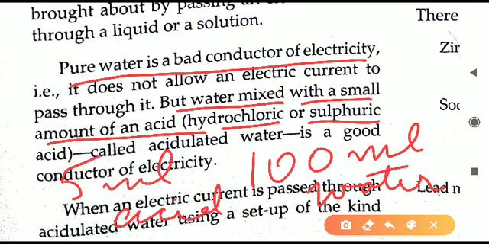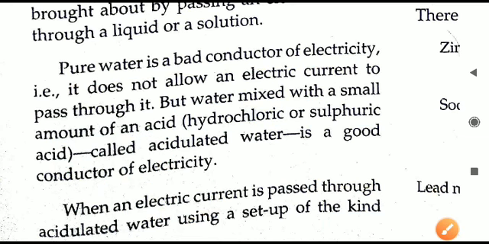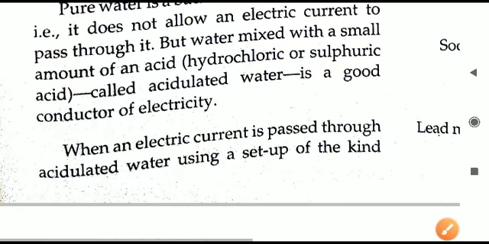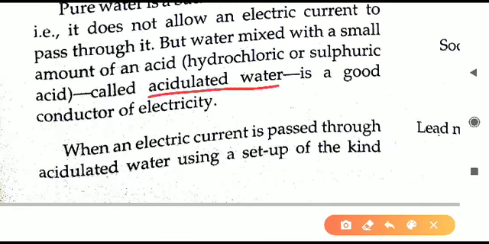So we will put a small quantity of acid in some water, and that water mixed with acid will be called acidulated water because it contains acid, and then it becomes a good conductor of electricity because of the presence of acid.